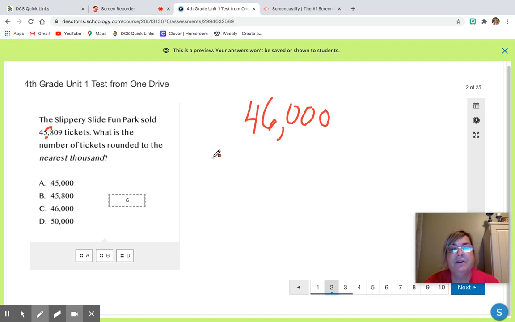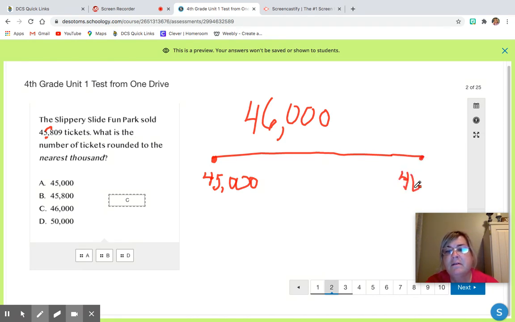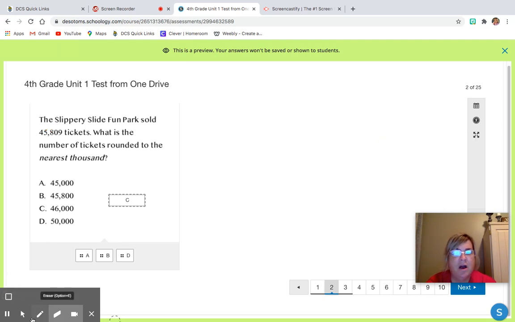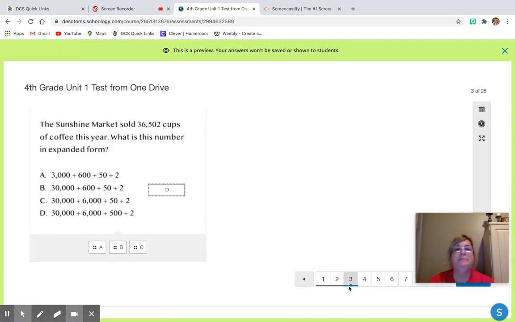So what this is saying on a number line is that if you had 45,000 and you had 46,000, this number 45,809 would probably be somewhere right around here, that it is closer to 46,000 than it is to 45,000. So the answer would be C. All right, moving on to the next question, number 3.